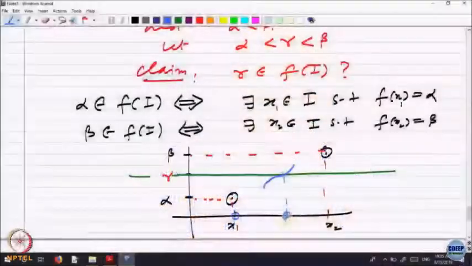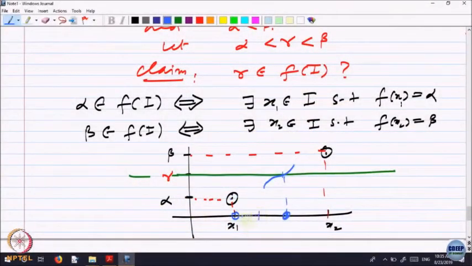I am going to look at the domain only. Is it okay? So, possibly at this point the value still remains below gamma, below the line. At the next point also it remains below gamma. So, look at the largest possible value in the domain bigger than x1, where the graph stays below that line. If I have the largest value, that means after that it has to cross over, otherwise it will not be the largest. So, that is one way of analyzing the proof.